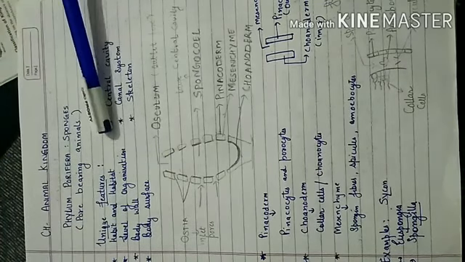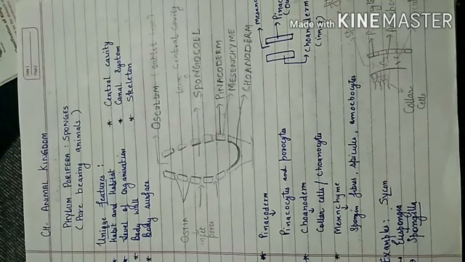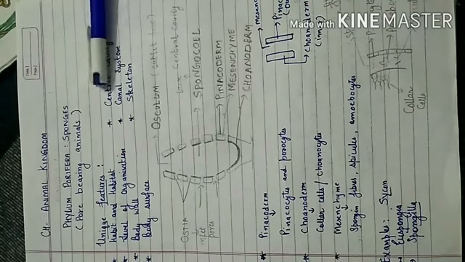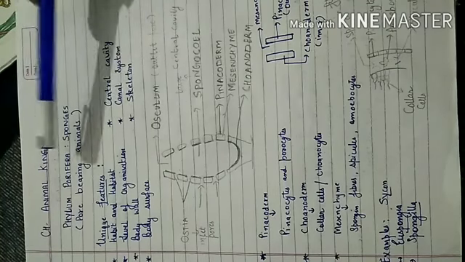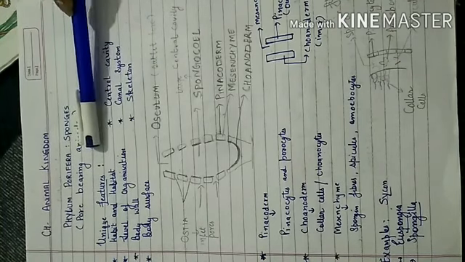Let us see what is the habit and habitat. These animals are found in the sea, only a few are found in fresh water, and they are found attached to the bottom of the sea or a pond. This is their habit and habitat.